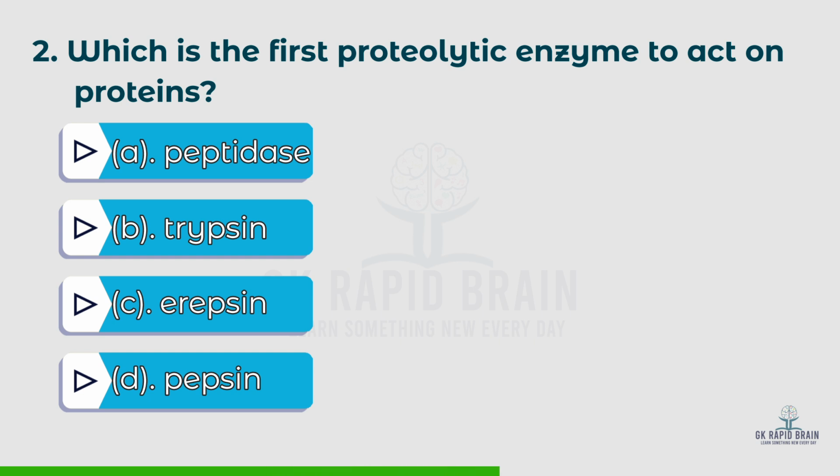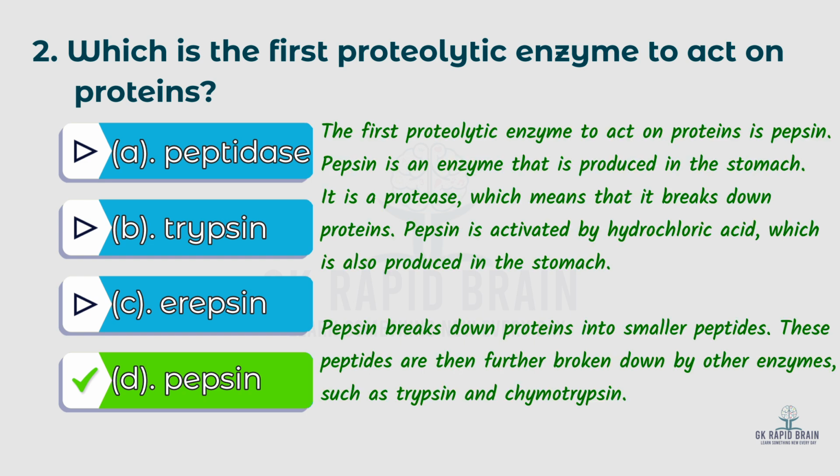Options A. Peptidase, B. Trypsin, C. Ellipsin, D. Pepsin. The right answer is D. Pepsin. The first proteolytic enzyme to act on proteins is pepsin. Pepsin is an enzyme that is produced in the stomach. It is a protease, which means that it breaks down proteins. Pepsin is activated by hydrochloric acid, which is also produced in the stomach.